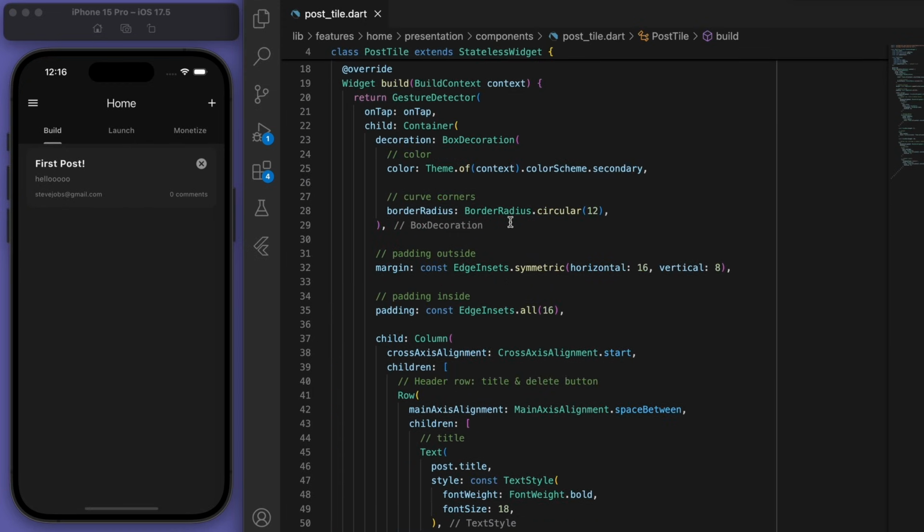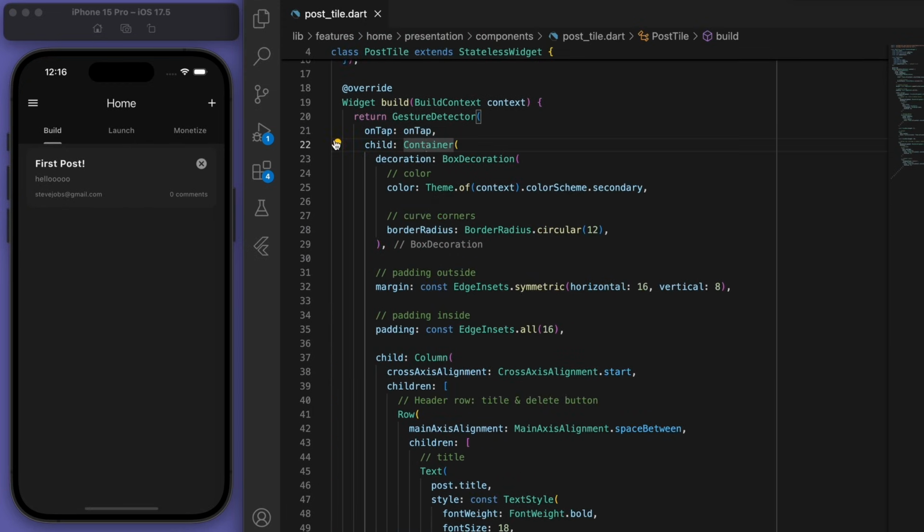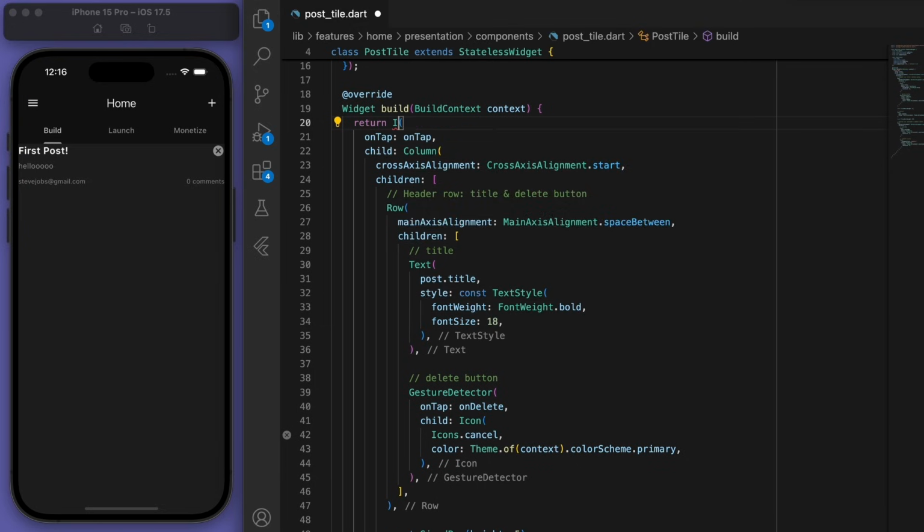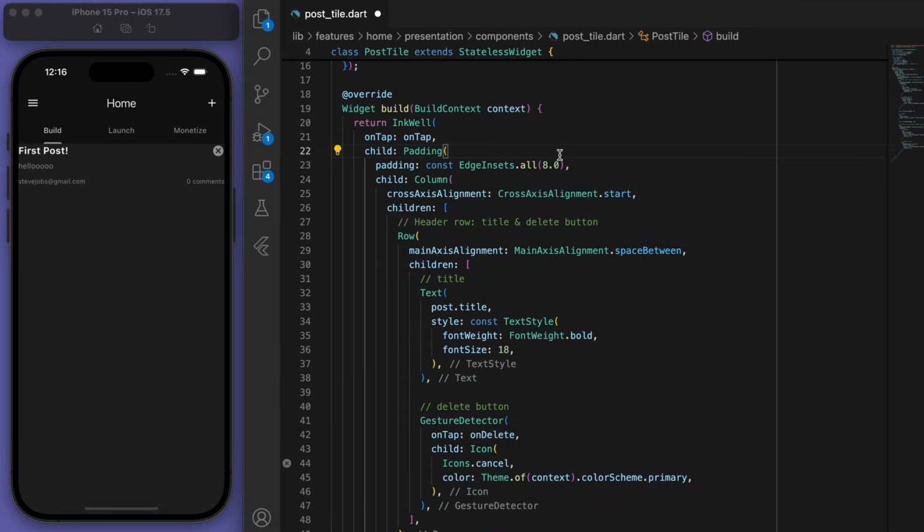Now I'm actually going to remove this container widget, and also this gesture detector, I'm going to change to an InkWell. It's very similar, gesture detector and InkWell, but with an InkWell, you can actually tap on the entire thing, even the dead space. So let's do that, and I'm just going to make this look nicer with the padding and spacing.